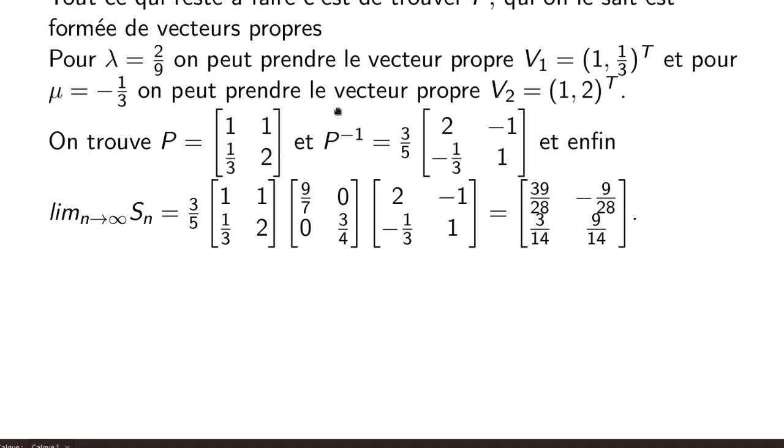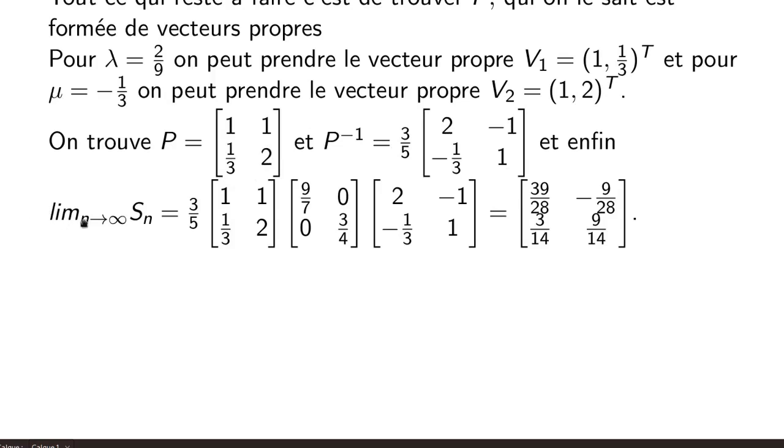Similarly, for mu equal to -1/3, we can take the vector v2 equal to (1, 2) transposed. P is therefore the matrix having as columns (1, 1/3) and (1, 2). P⁻¹ is 1 over the determinant of P times an easy matrix to find: we swap the 1 and the 2 in place and change the signs of the other terms.